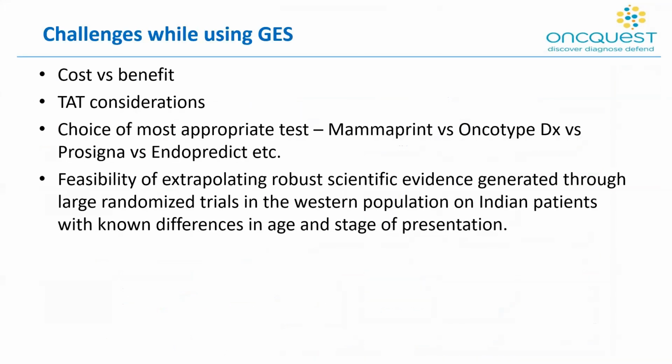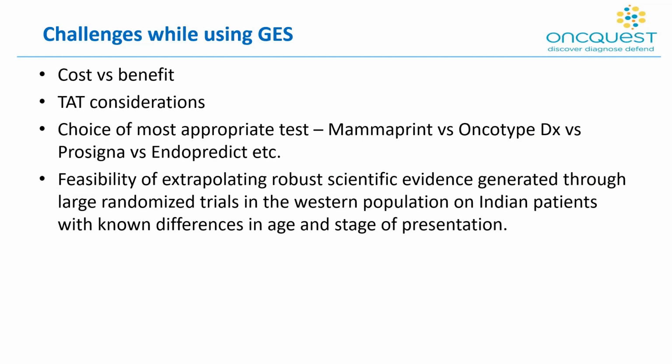So the challenges that might come up while using gene expression signatures would be the cost versus benefit analysis. For example, MammaPrint would cost something around 1.65 to 2 lakhs, and the TAT is another consideration. The turnaround time for MammaPrint would be around 20 days. It's not tested, to the best of my knowledge, in India. The sample goes either to the European or the US labs.